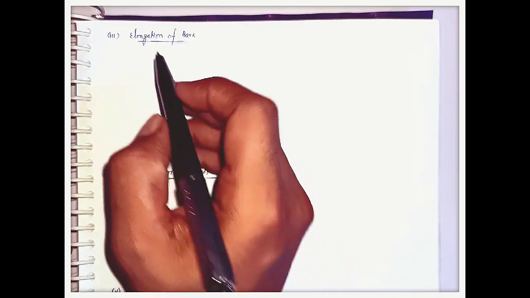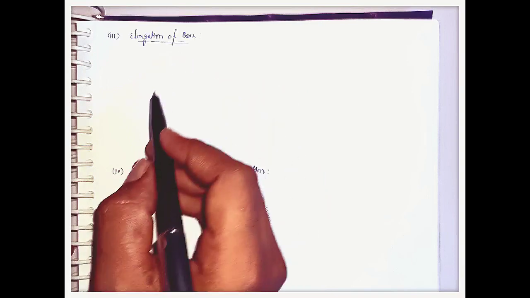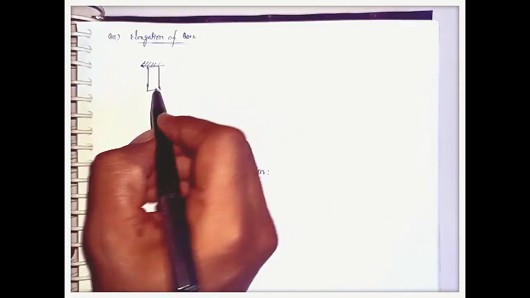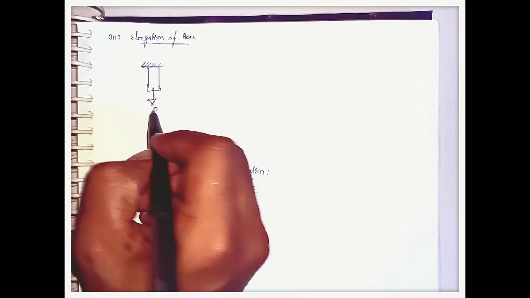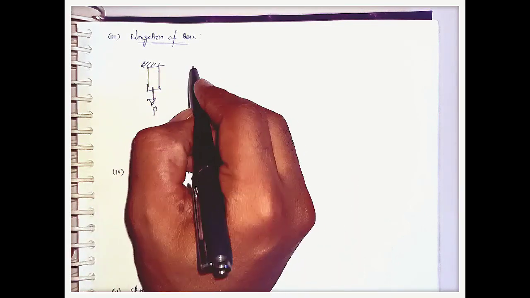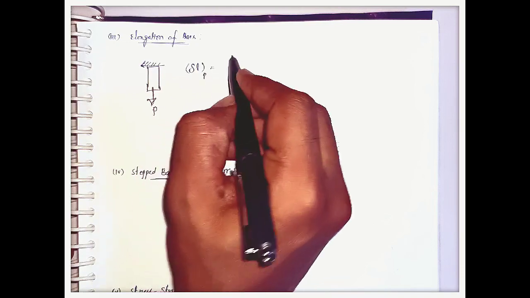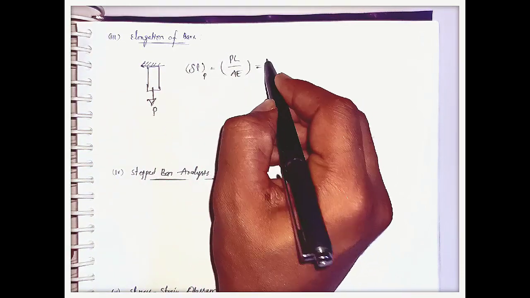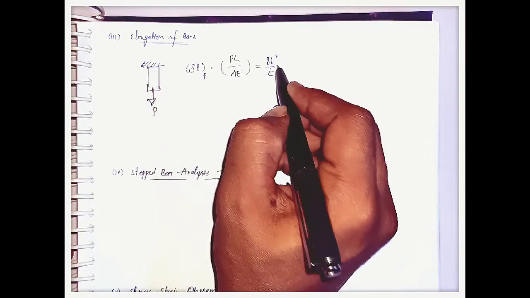The next important concept is elongation of bars. Here a bar is considered fixed at one end and free at the other end, and the free end is supporting some load P. Because of this load, the elongation delta L is PL by AE. This can also be written as gamma L square by E.